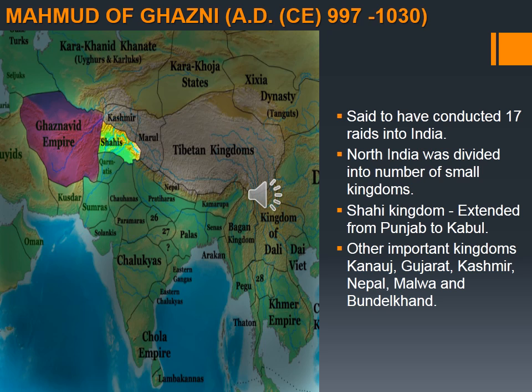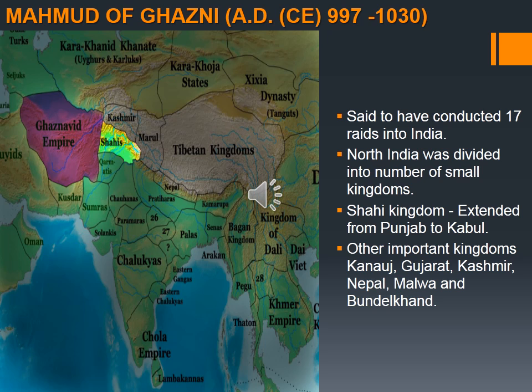At the time, North India was divided into a number of small kingdoms, especially Rajput kingdoms. Already we discussed it. They were often involved in quarrels with each other. One of them was the Shahi kingdom, which extended from Punjab to Kabul.